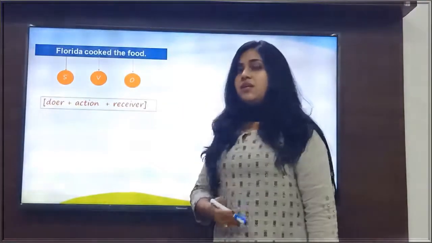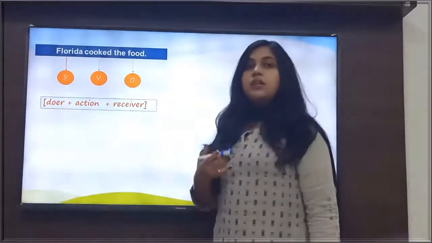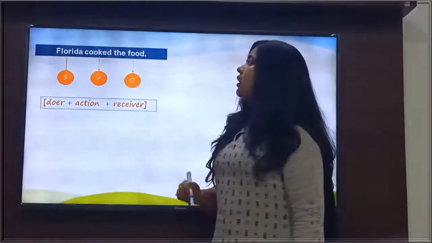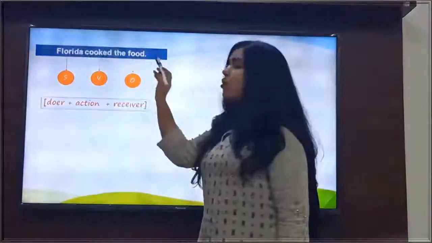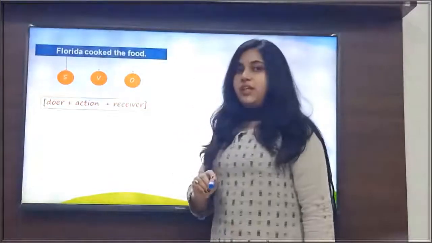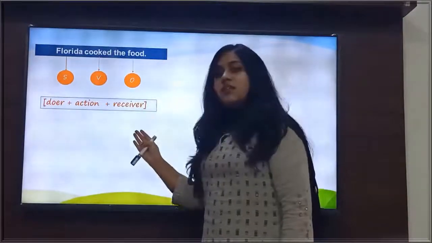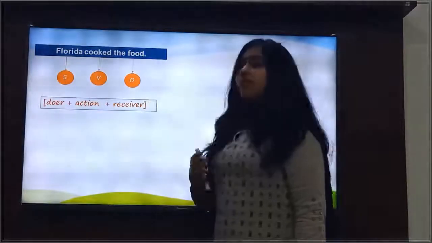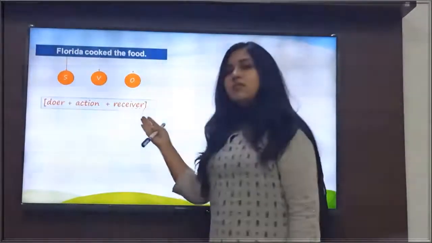We get the answer the food. That means the food is the object here. So here we can see that the action is passing over from subject to object, which indicates that in this sentence the object is the receiver of the action. So in this sentence our pattern is doer plus action plus receiver.